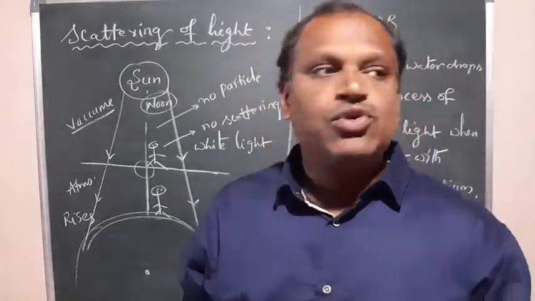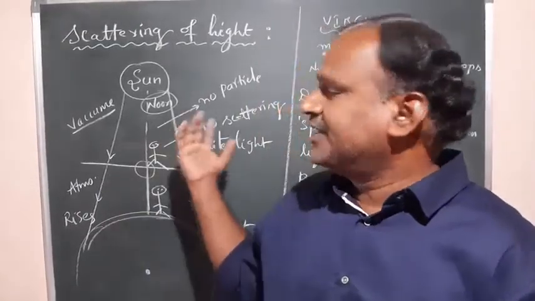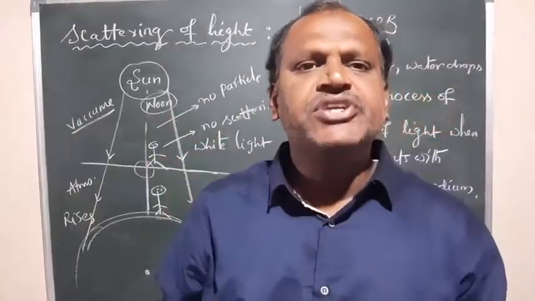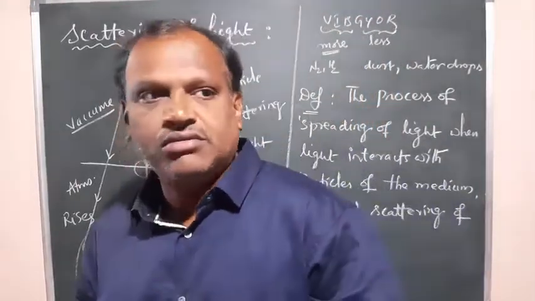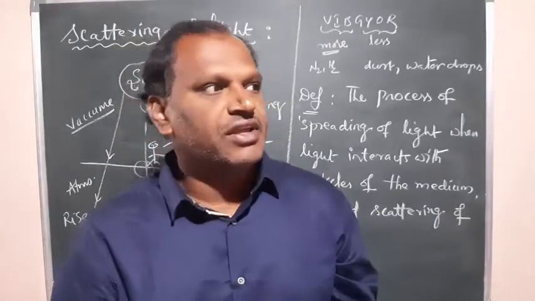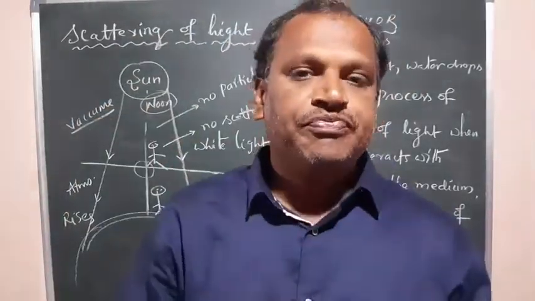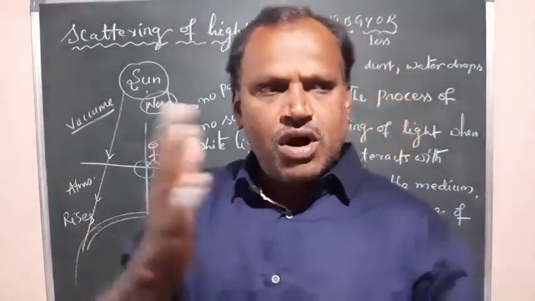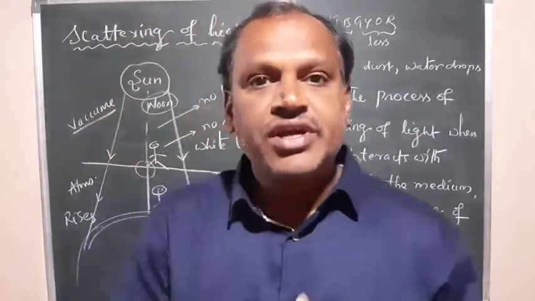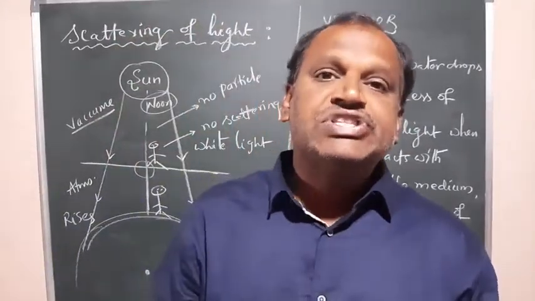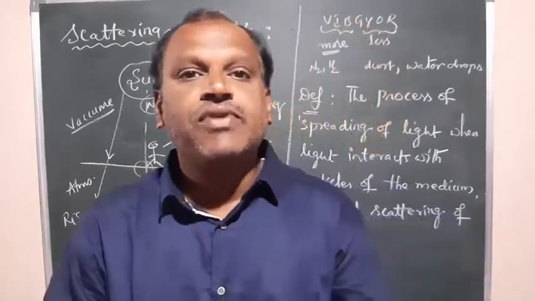And also the scattering of light or the spreading of light can be easily observed during sunrise or sunset. If light is coming through a small opening, let it be a window or a door, when they are opened and the solar radiation is getting into the house, you can easily identify there is a path of light.